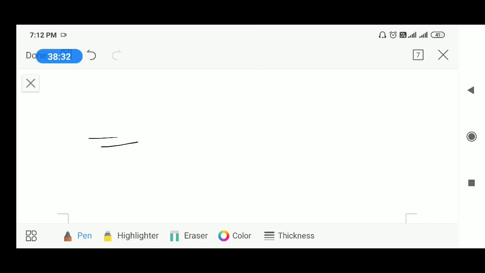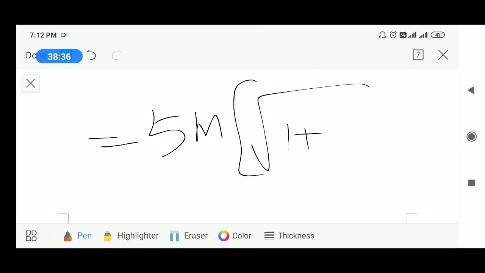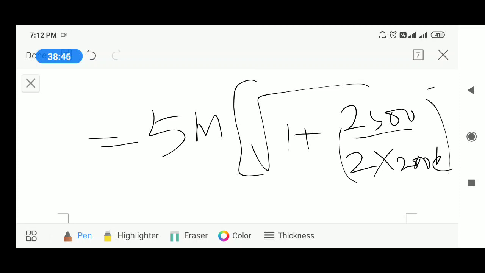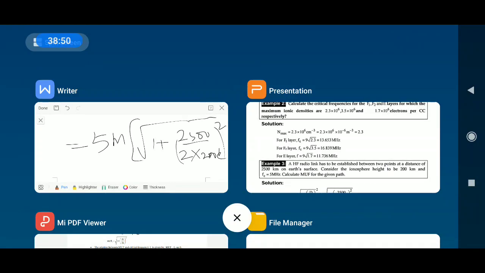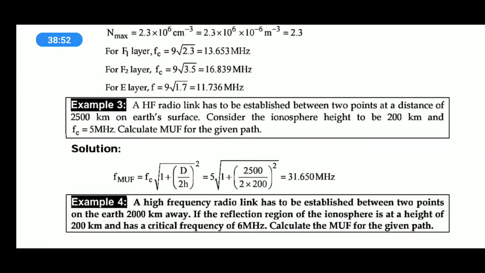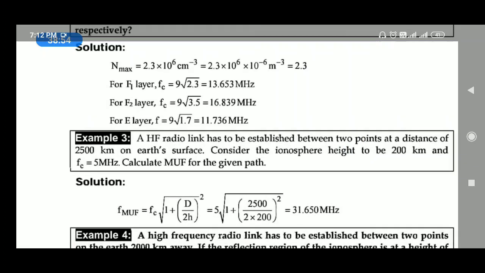Substitute Fc, what is Fc? 5 MHz into under root 1 plus d by 2h, 2500 by 2 into h. What is the height of the ionosphere given? 200 km, whole square. When you multiply with 5 MHz, you will get the value around 31.650 megahertz.